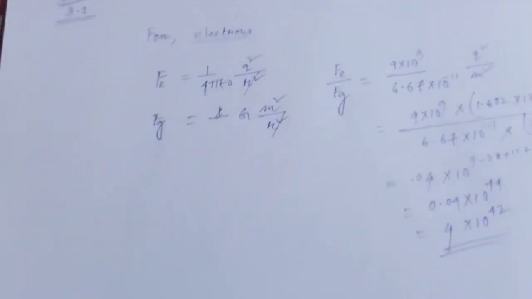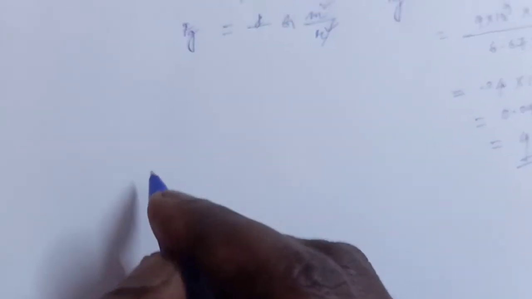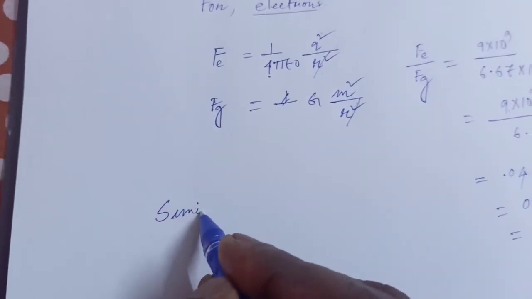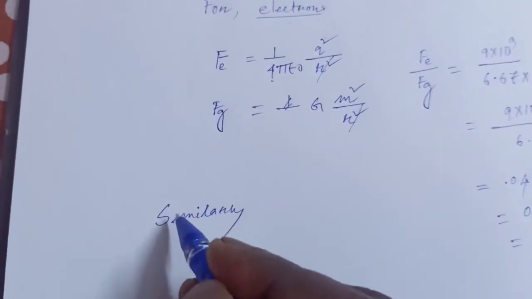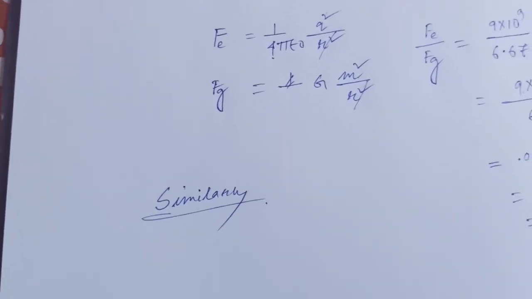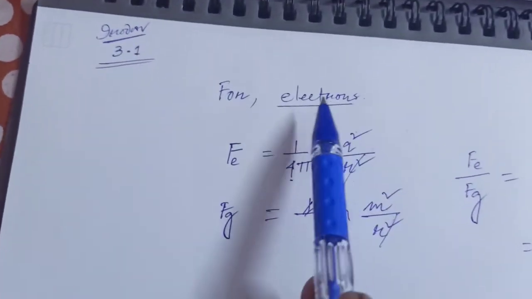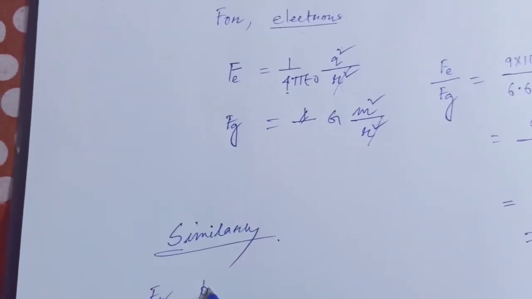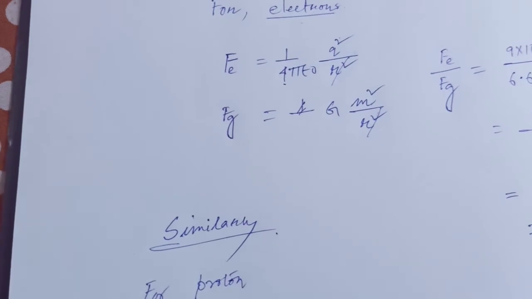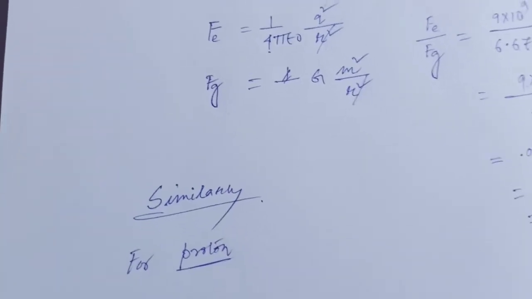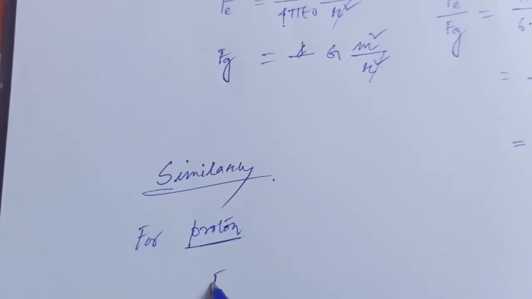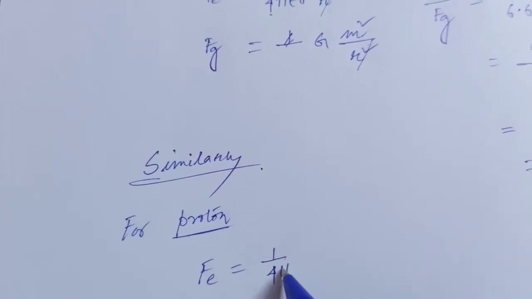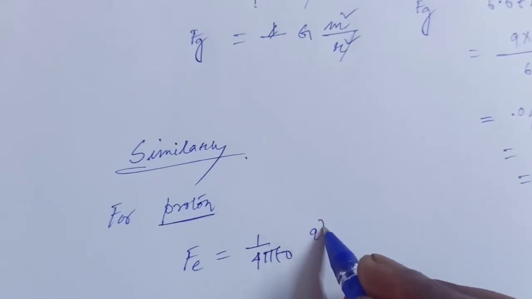Similarly, you have to calculate the next one. This one was for electrons, and this is for protons. For protons, the electrostatic force is 1 by 4 pi epsilon naught Q1 into Q2.